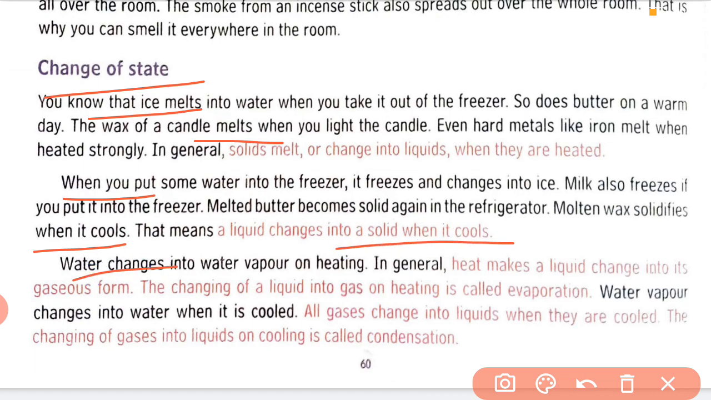Water changes into water vapor on heating. In general, heat makes the liquid change into its gaseous form. The changing of a liquid into gas on heating is called evaporation. Water vapor changes into water when it is cool. All gases change into liquids when they are cool. The changing of gas into liquids on cooling is called condensation.